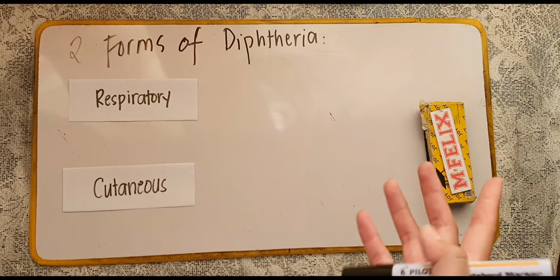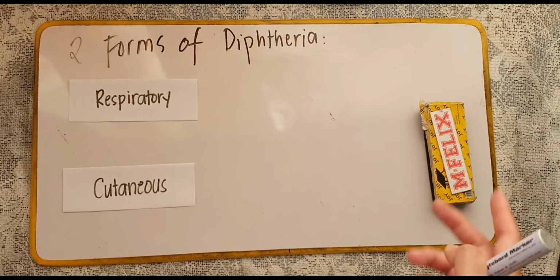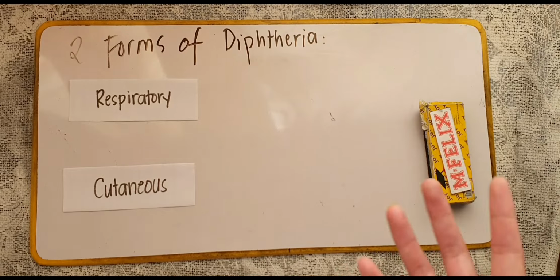The respiratory form of diphtheria is actually a form of pharyngitis characterized by the development of an exudate membrane that covers the tonsils, the uvula, the palate, and even the pharyngeal wall.